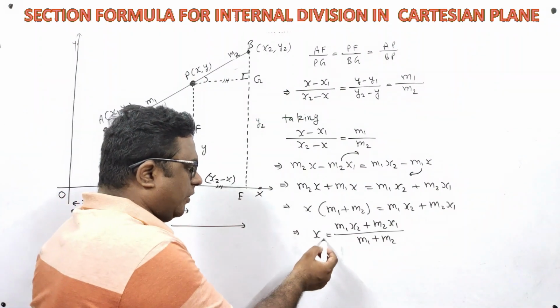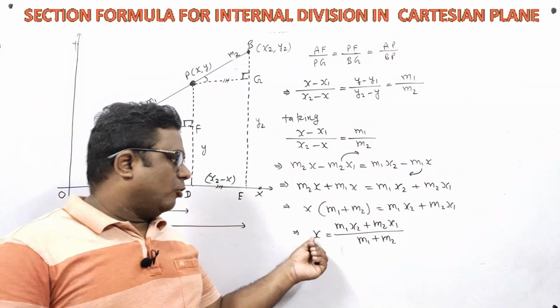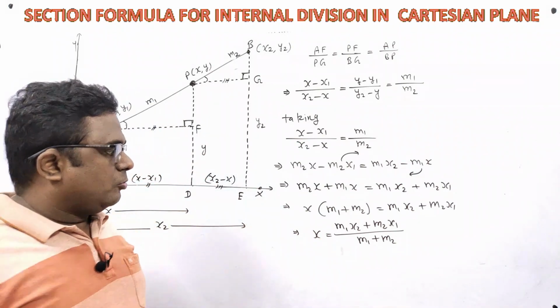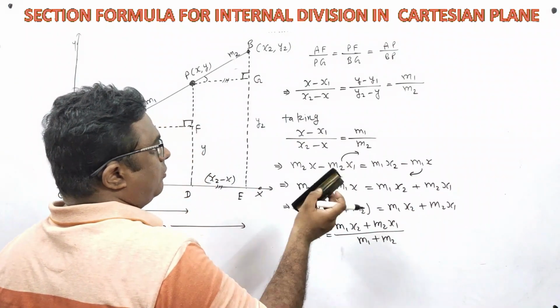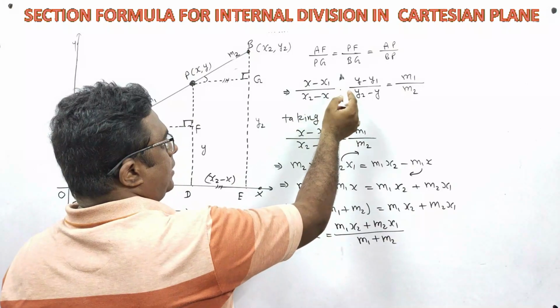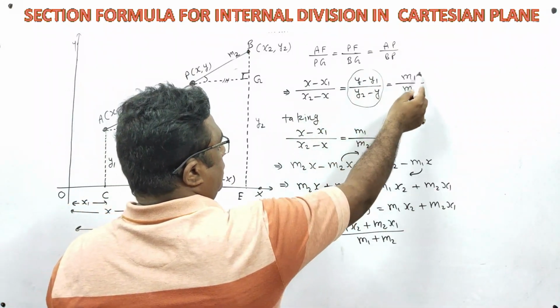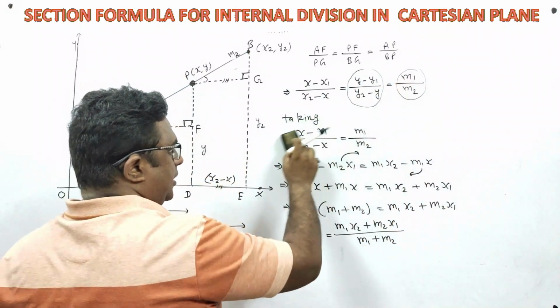So I have obtained the value of x. Now in the same way I will obtain the value of y. But to obtain the value of y, what will I do? Now I will take second side and third side. Let me erase this.